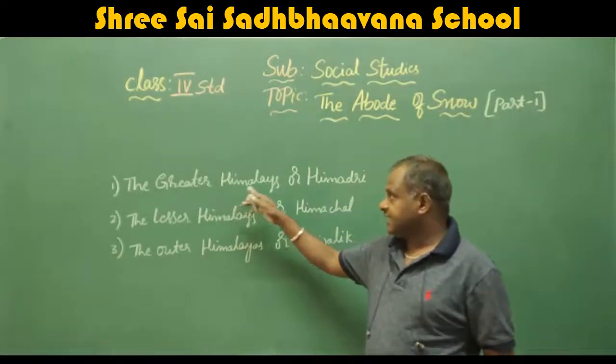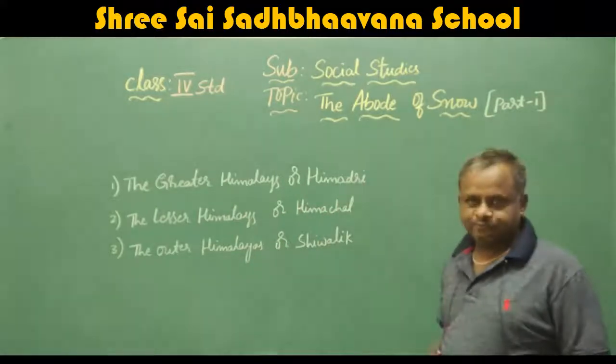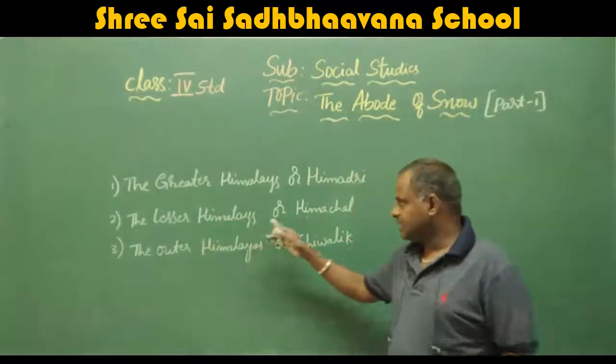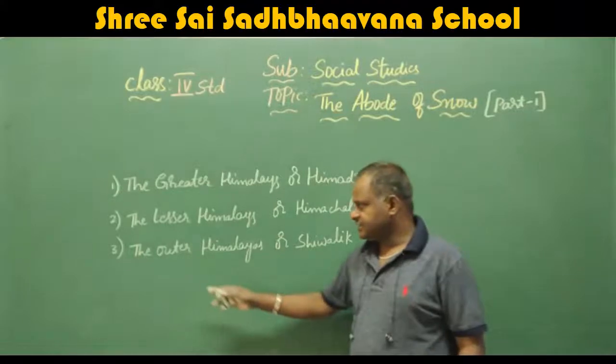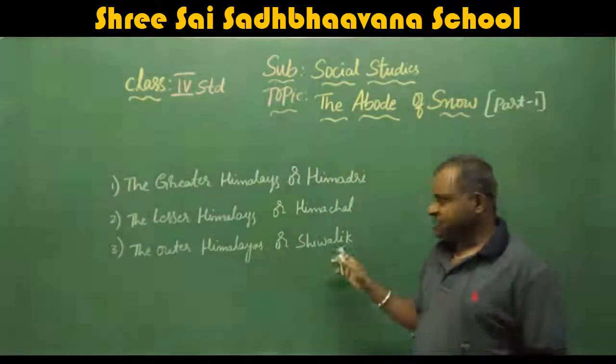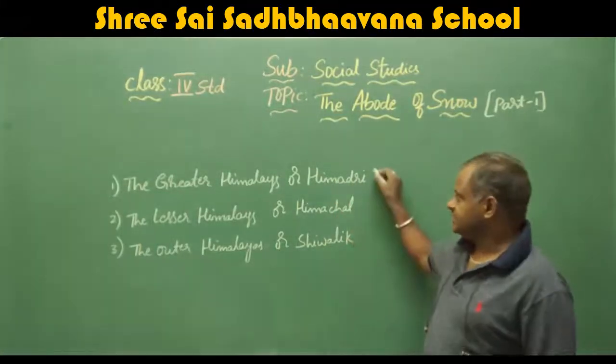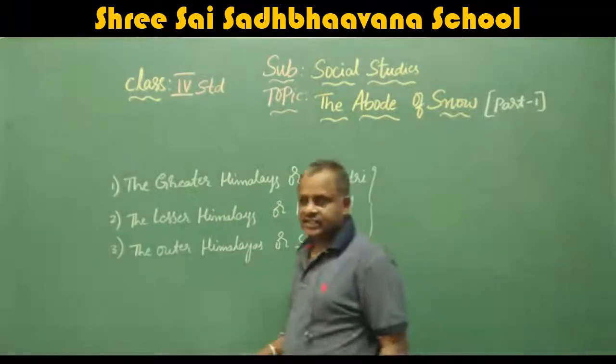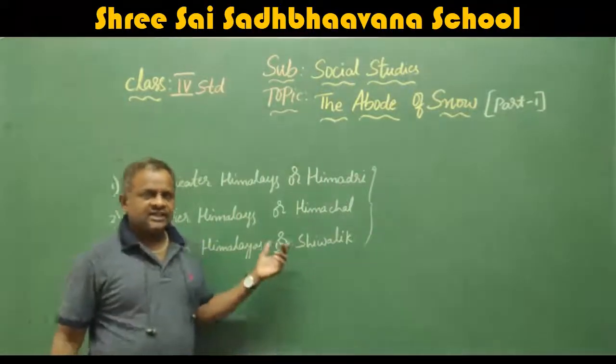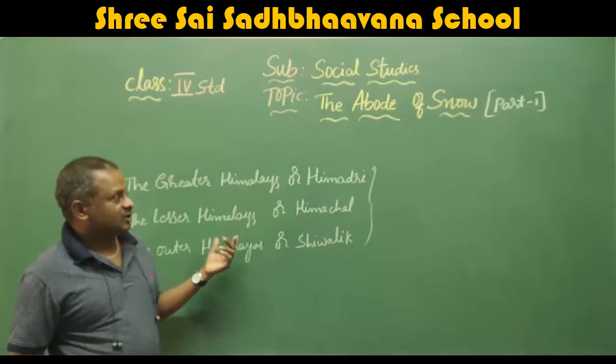The first one is the Greater Himalayas or Himadri. Second one, the Lesser Himalayas or Himachal. Third one is the Outer Himalayas or Shivalik. Okay, these are the three physical features of the Great Himalaya or the abode of snow.